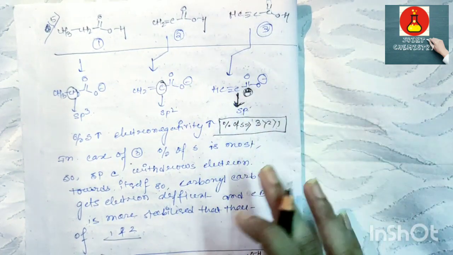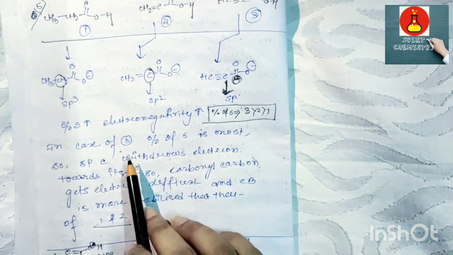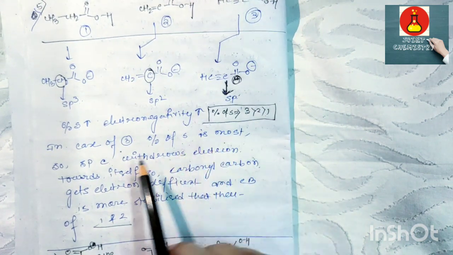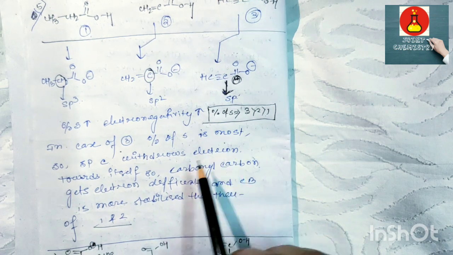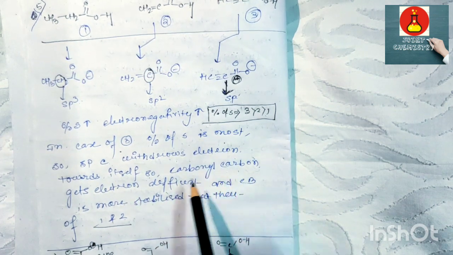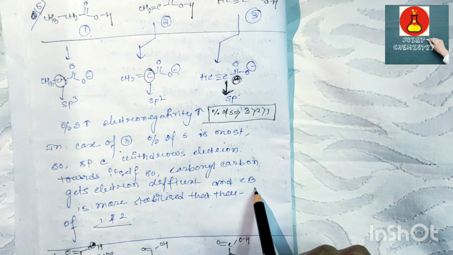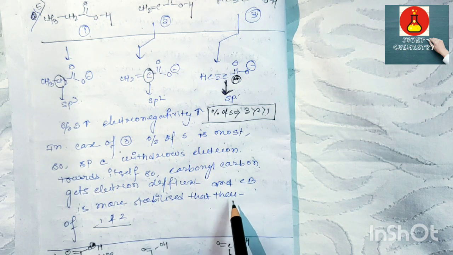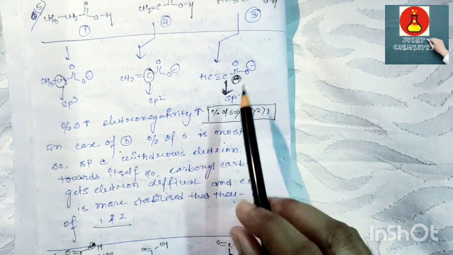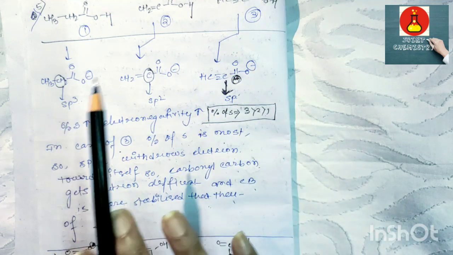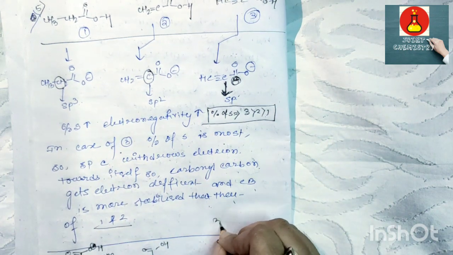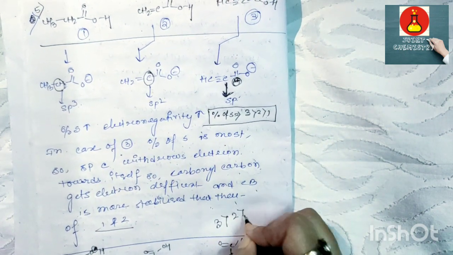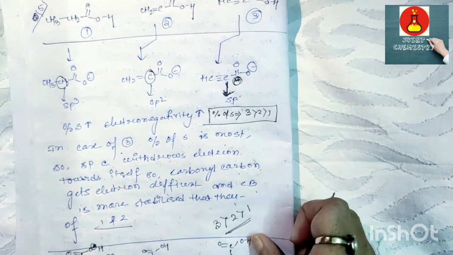So in case of 3, the percentage of s is most, so the sp carbon withdraws the electron towards itself, the carbonyl carbon gets electron deficient, and the conjugate base is more stabilized. So the acidity order is 3 greater than 2 greater than 1. This is the acidity order.